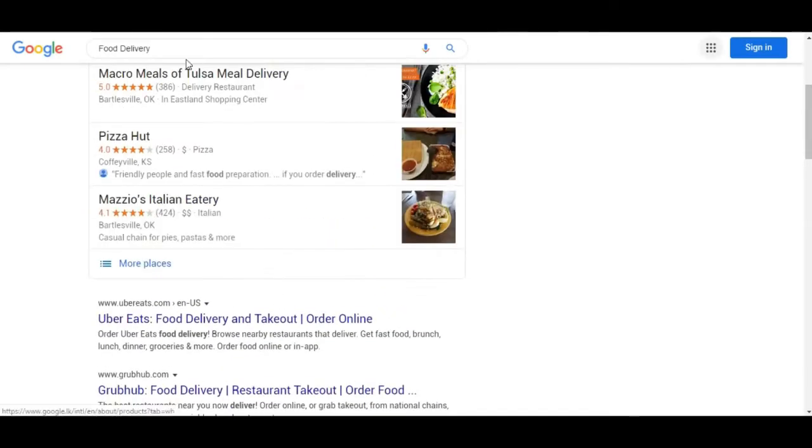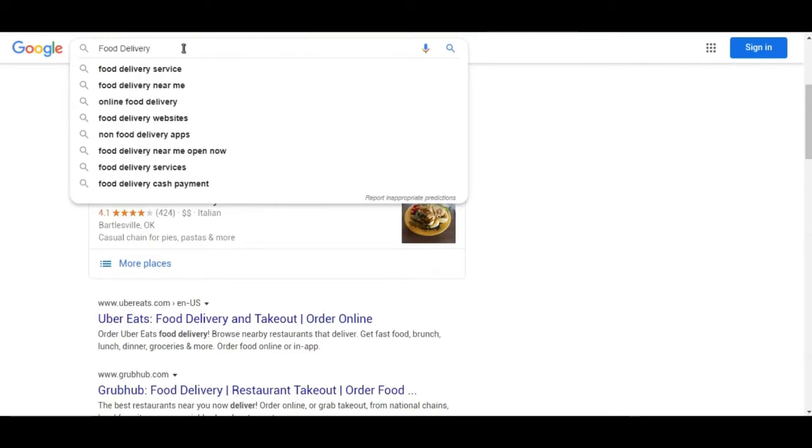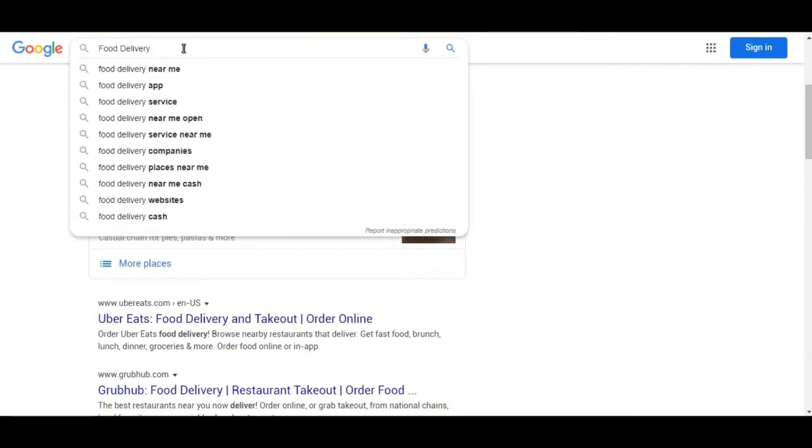And if you stop and give some space to this, you will see a huge list of Google suggestions. You see this, right? So how do you get this? Typing one by one? No.